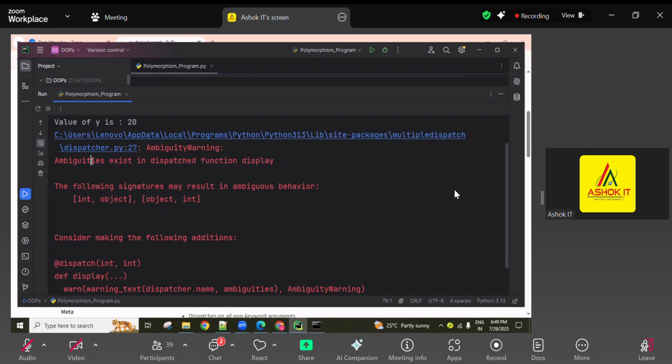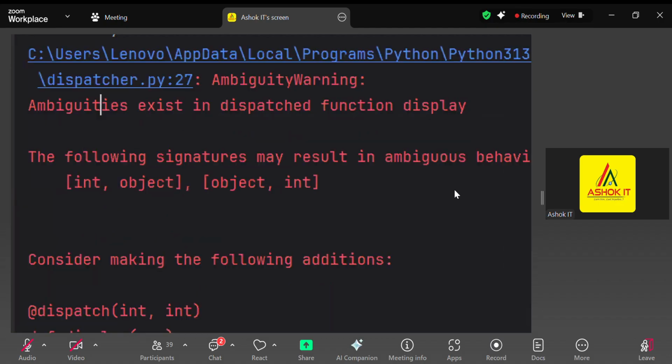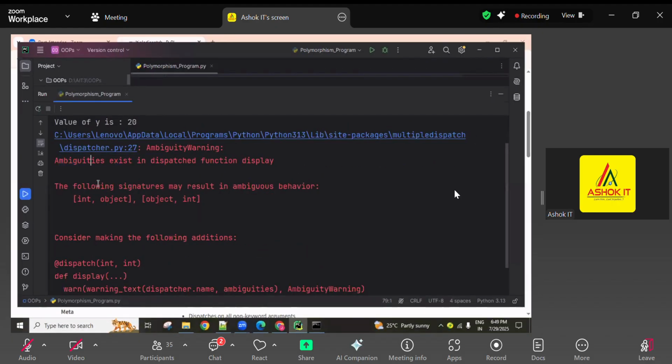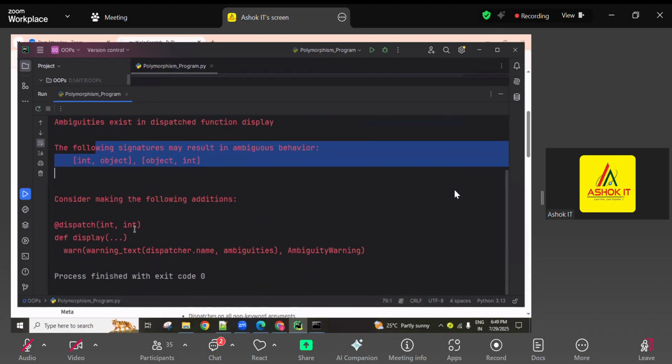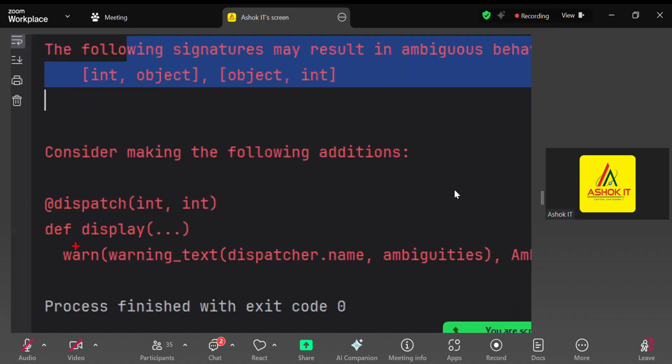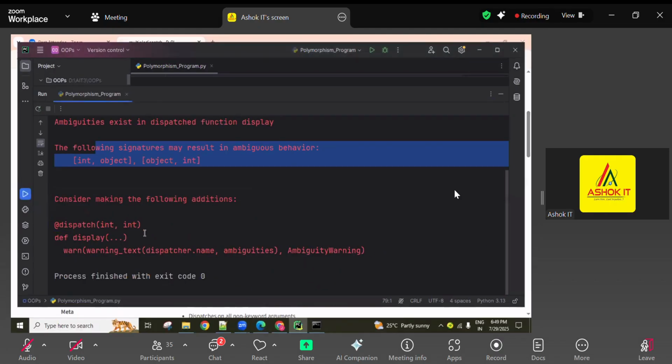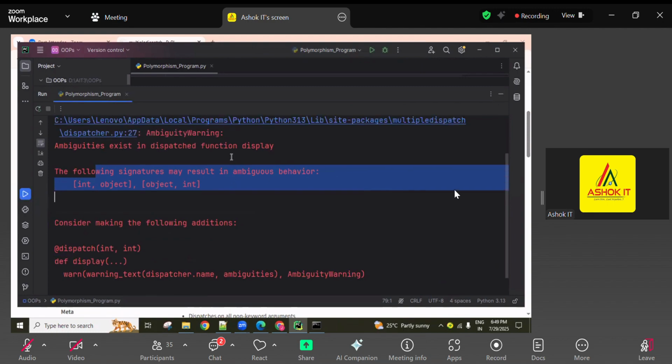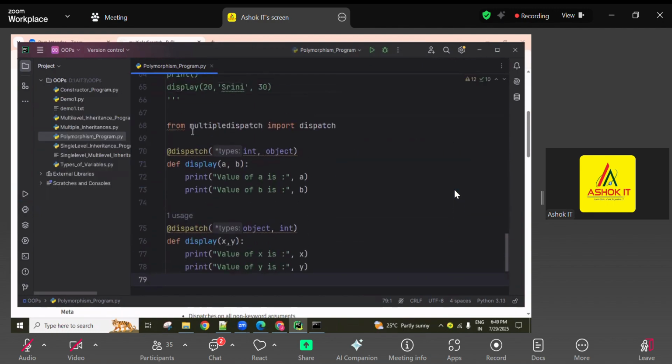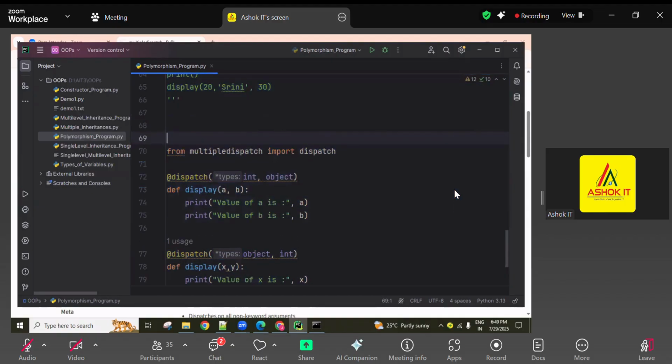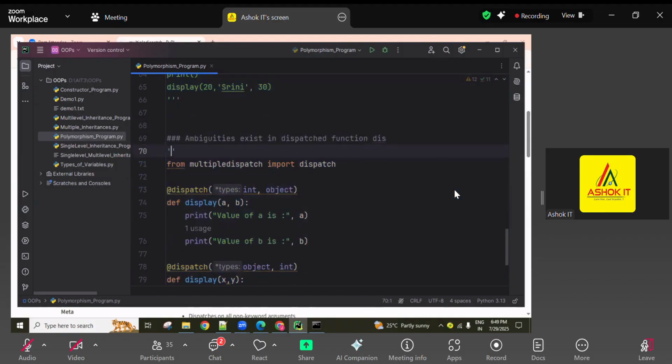Ambiguity means naming collisions, which one executes, like that. Because of this signature, one is int, one is object, again object, int. This signature gives the ambiguity problem because of this behavior. So if we want to overcome this problem, you have to define it like this, both int related or both object related. We have to define it like that. So now in this program, the ambiguity problem is raised.